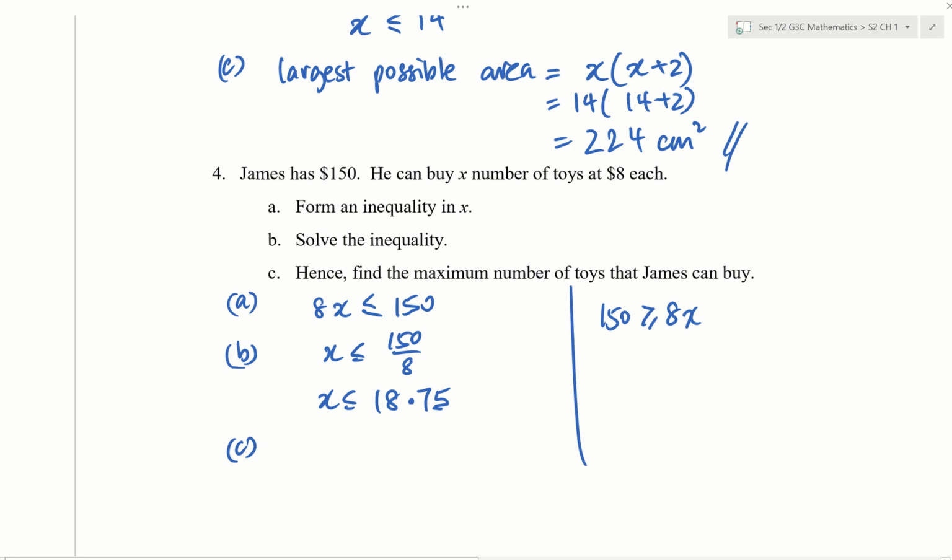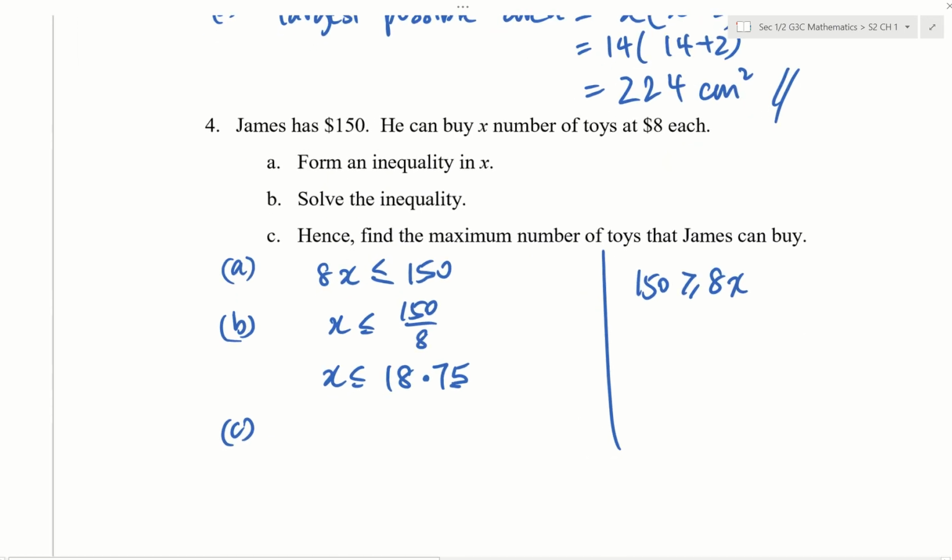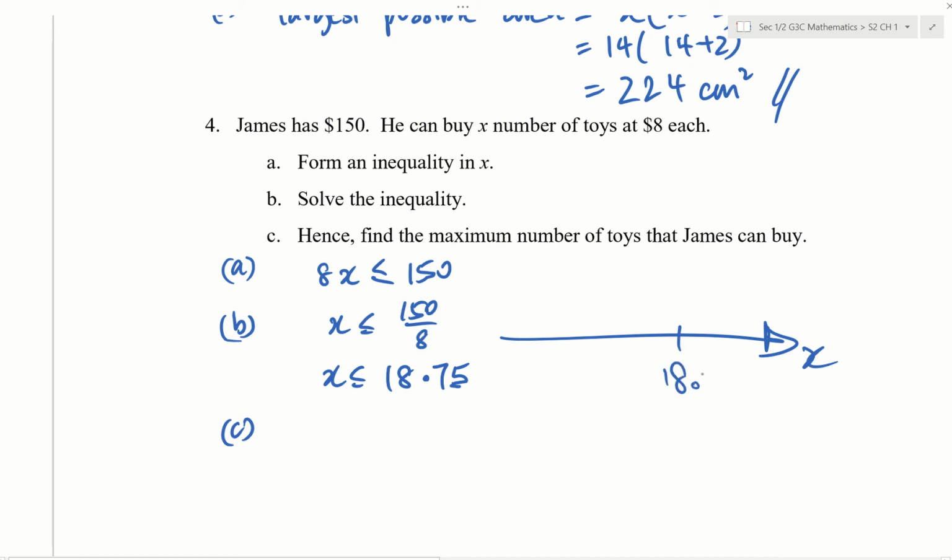So you have to understand what you're doing in part B. You are saying that x, which is the number of toys, is less than or equal to 18.75. Well, what does it look like on the number line? It's like this. He can buy any amount of toys as long as it's less than or equal to 18.75.